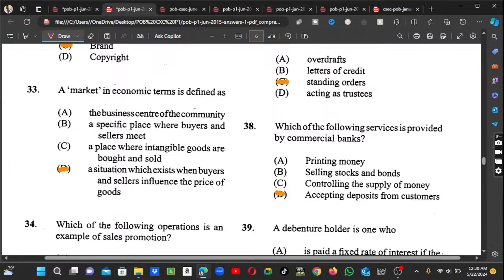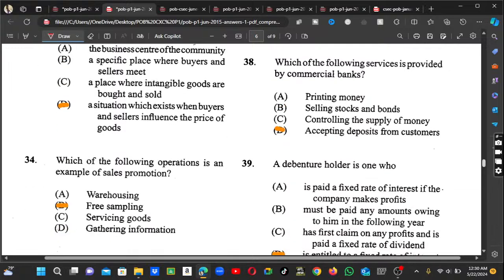Let's go. Good. So moving along to number 34. Which of the following operations is an example of sales promotion? We know that free sampling would be sales promotion.